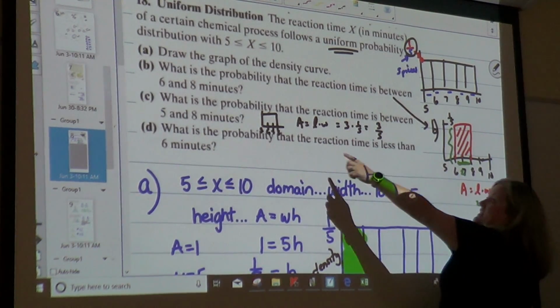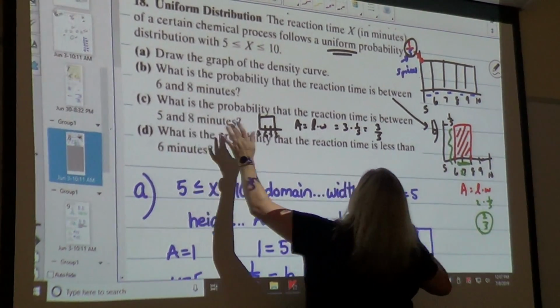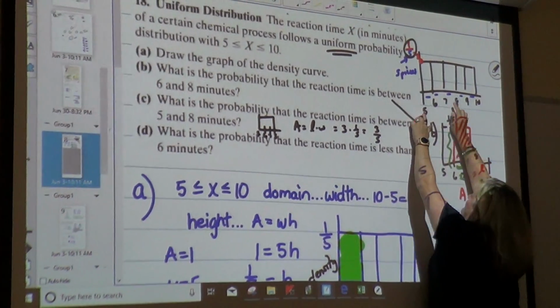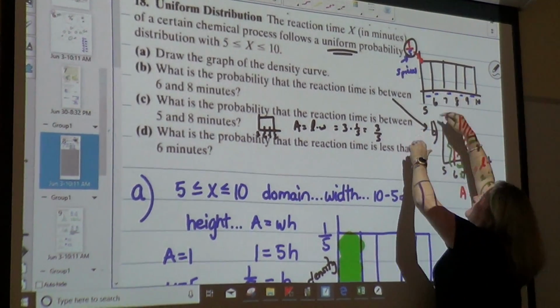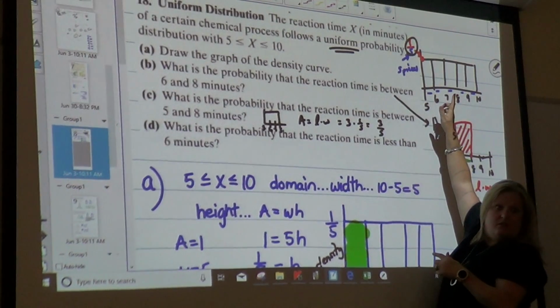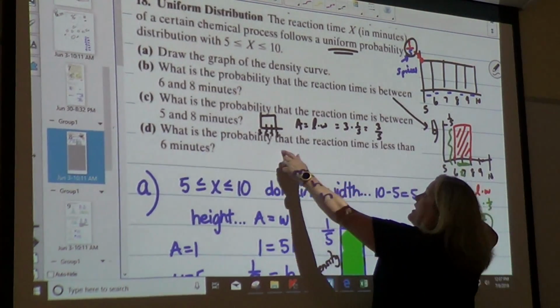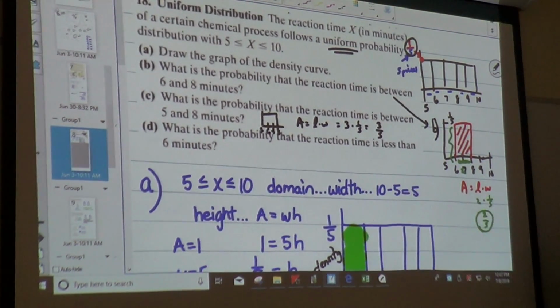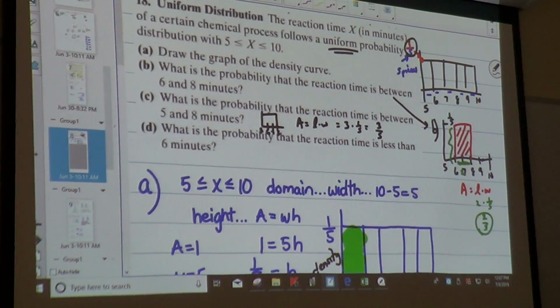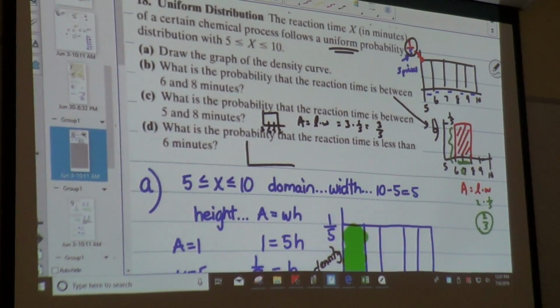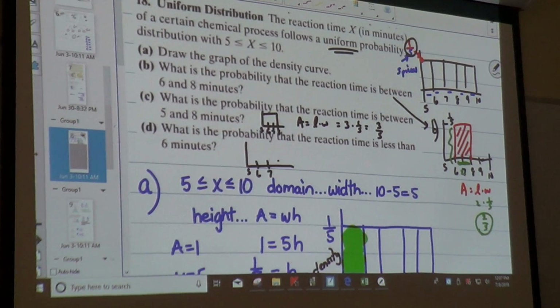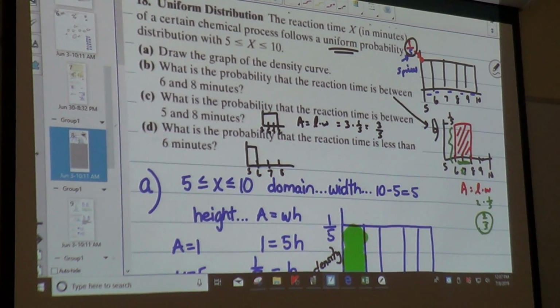Because for part C, you're going between 5 and 8. So between 5 and 8 is 1, 2, 3 times 1/5. What is the probability that reaction time is less than 6? 5, 6, 7, 8, less than 6. Area equals length times width. What is your length? Times.